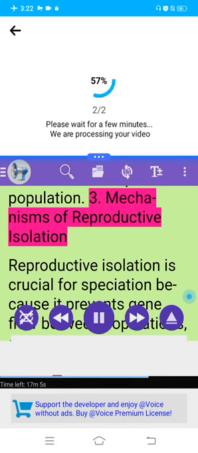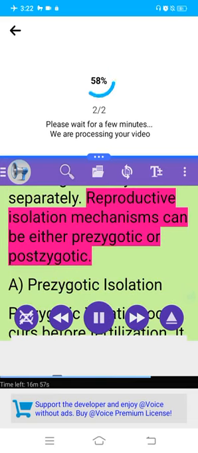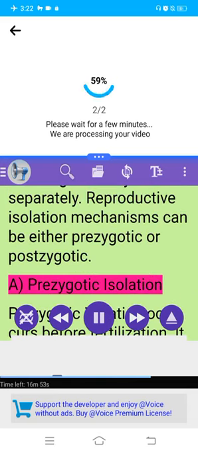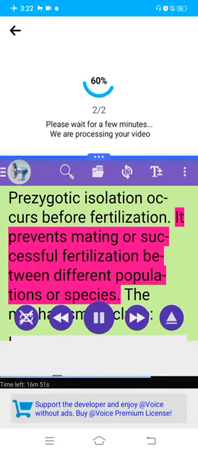3. Mechanisms of reproductive isolation. Reproductive isolation is crucial for speciation because it prevents gene flow between populations, ensuring that they evolve separately. Reproductive isolation mechanisms can be either prezygotic or postzygotic. A. Prezygotic isolation. Prezygotic isolation occurs before fertilization. It prevents mating or successful fertilization between different populations or species.